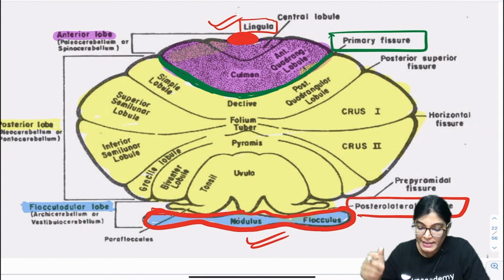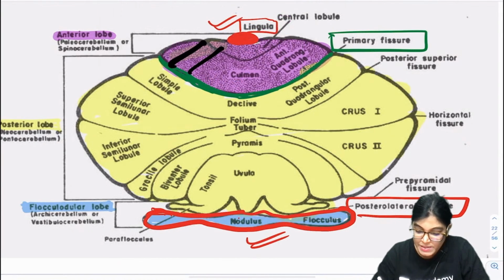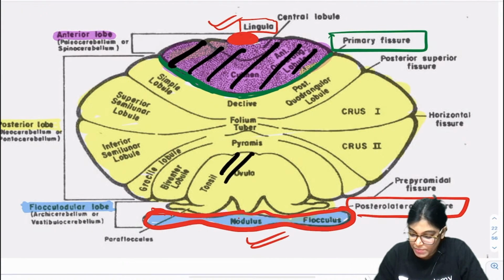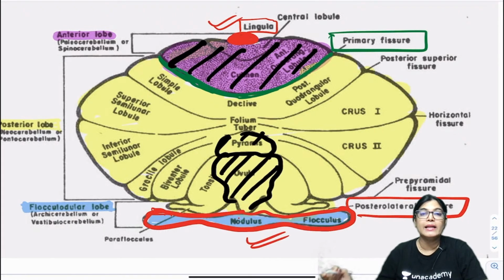Now the rest of the anterior part, which I am shading with black lines just to make you understand, is the part of paleocerebellum or spinal cerebellum. Also the pyramid and uvula, the vermal part. So this is the pyramid and this is the uvula, the middle part. So pyramid, uvula and the whole part of the anterior lobe except the lingula. Why not lingula? Because lingula is included in the flocculonodular lobe.